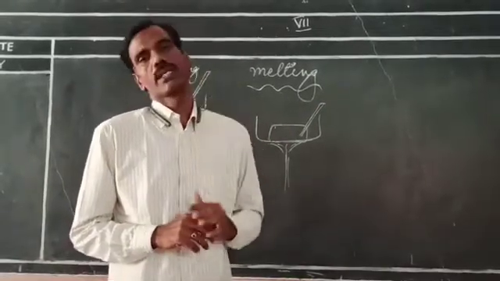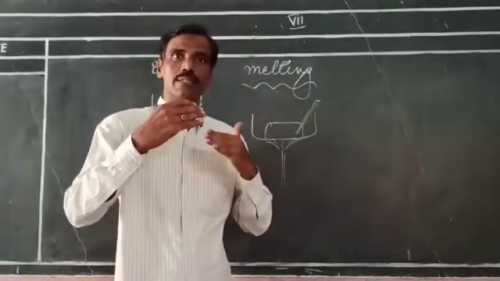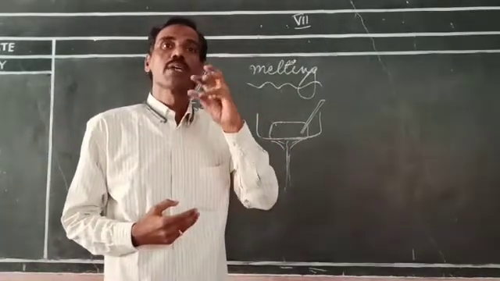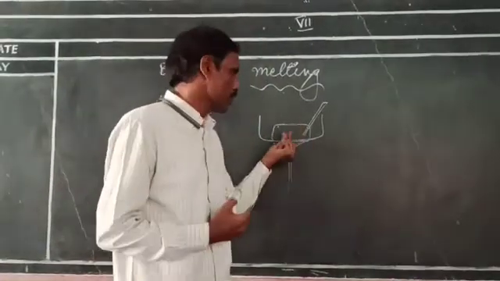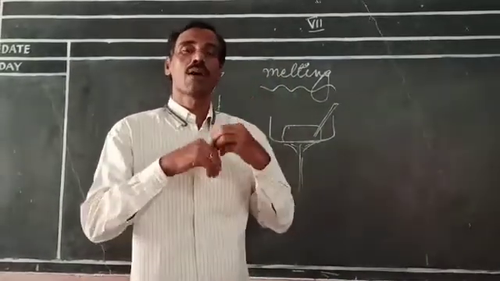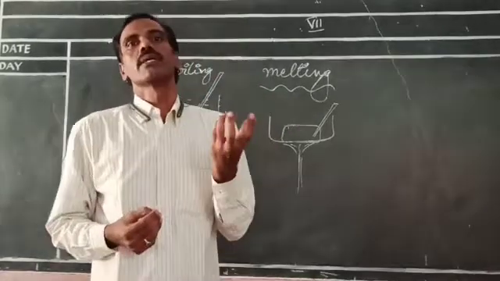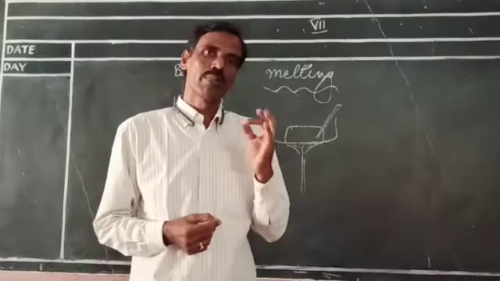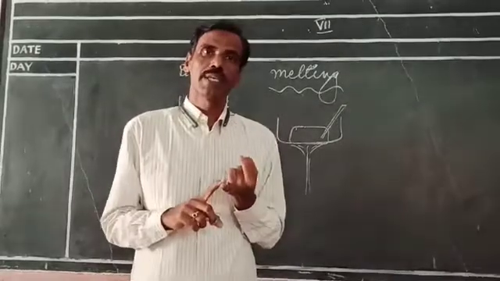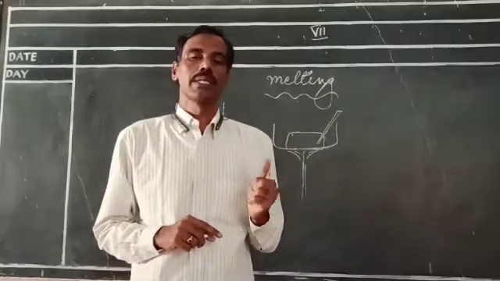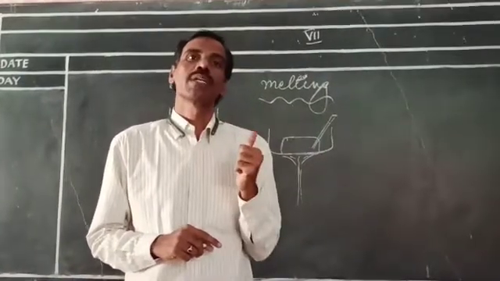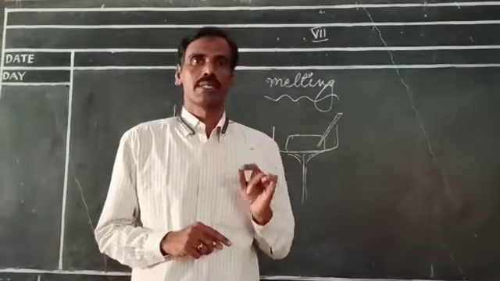That means at 0 degrees centigrade the phase change occurs, meaning the energy which we are supplying is used for breaking the bonds between the molecules of the ice, and the temperature stays at 0 degrees centigrade until all the ice cube is converted into liquid form. So melting is a simple phenomenon, that is the phase change from solid to liquid at its melting point. For ice, the melting point is 0 degrees centigrade.